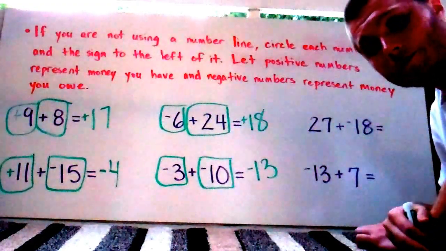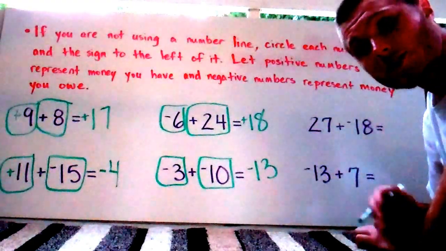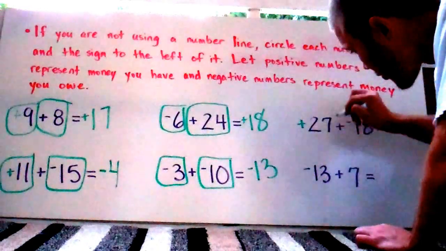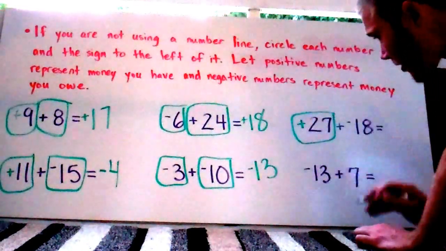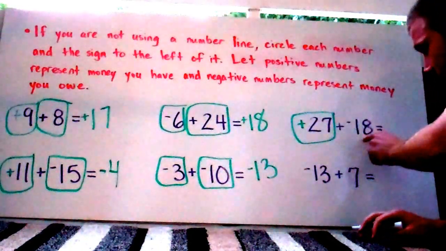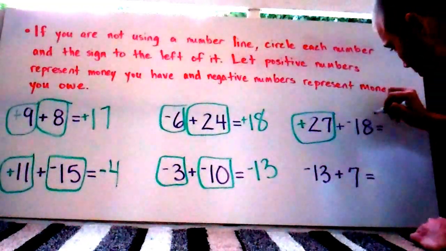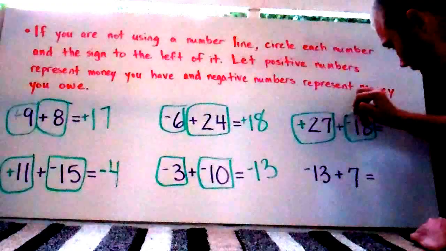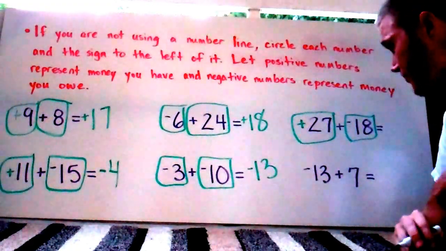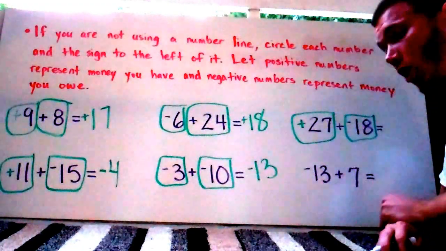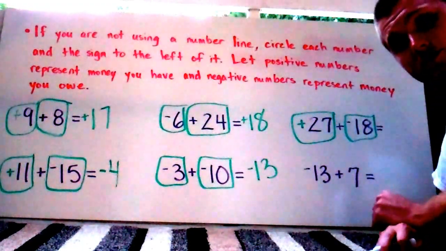Alright, 27. You're going to circle the 27 and the sign in front of it. Since there isn't one, we know it's positive. So I'm going to circle the 27. And then plus -18. I'm going to circle the 18 and the negative sign in front of it. You have $27, but you owe $18.